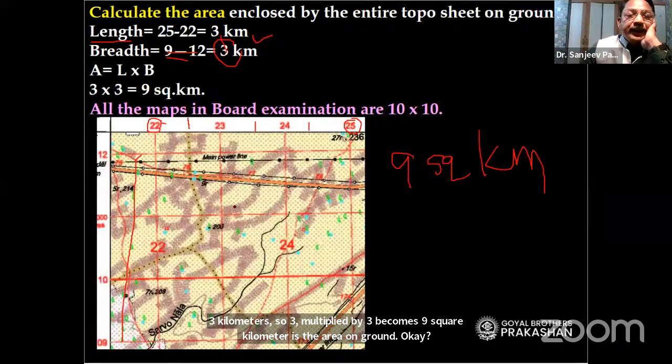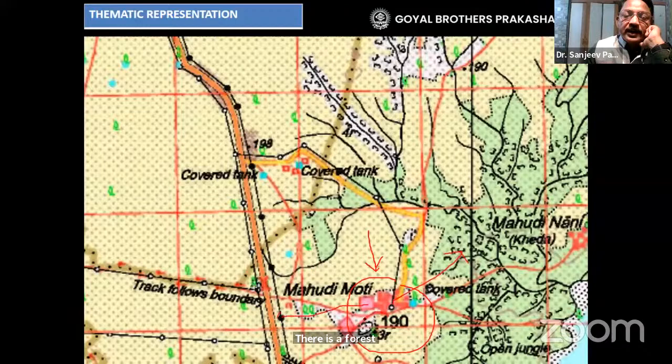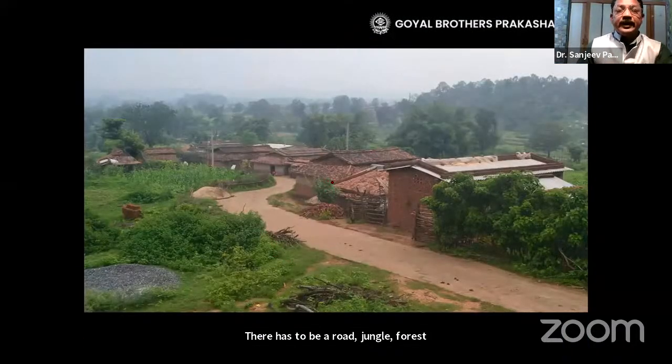Now look at this map carefully. Here you find a village. Here you find agriculture being done. Near this village, there is a forest. In front of this village, there is a road, and a cart track is going nearby the village. Now, how in reality will this place appear? There has to be a village, a road, jungle, forest. So it will appear somewhat like this.